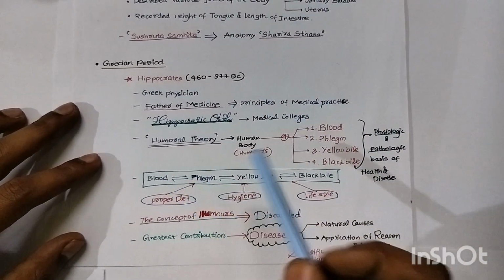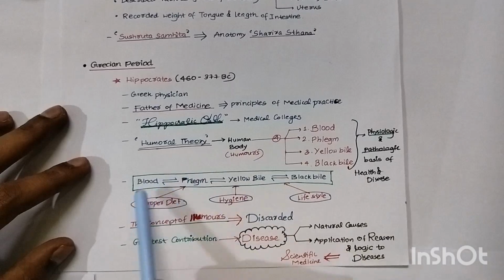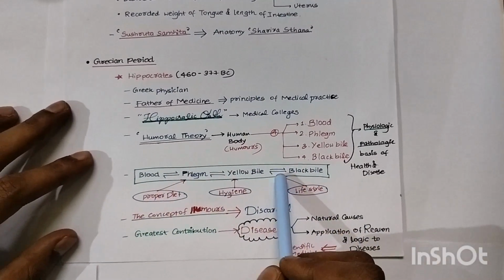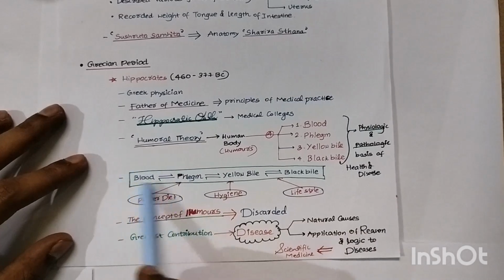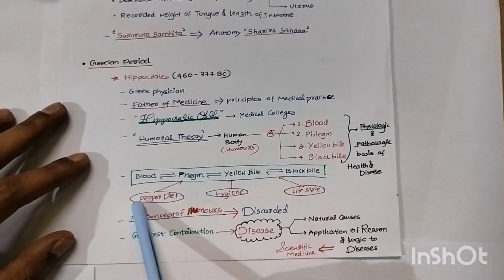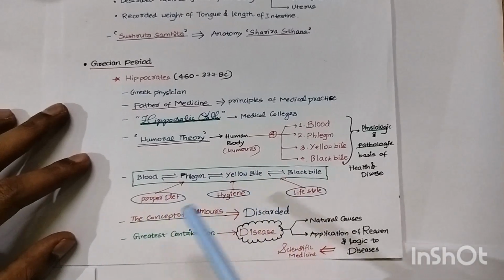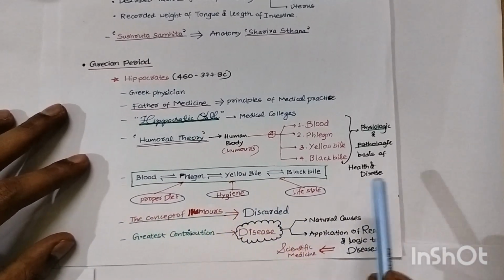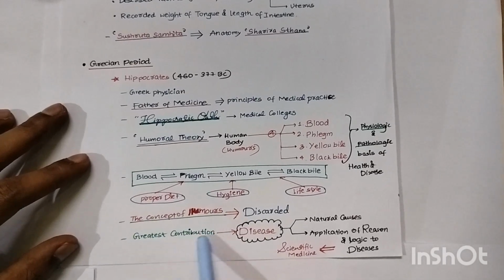The changes in these four will lead to disease, he formulated. Later it got disproved. Blood, phlegm, yellow bile, black bile: if they are in balance, there will be good health. So he told like that, but it's not true. Proper diet, hygiene, lifestyle, everything he told, general aspects. The concept of humors was discarded eventually.